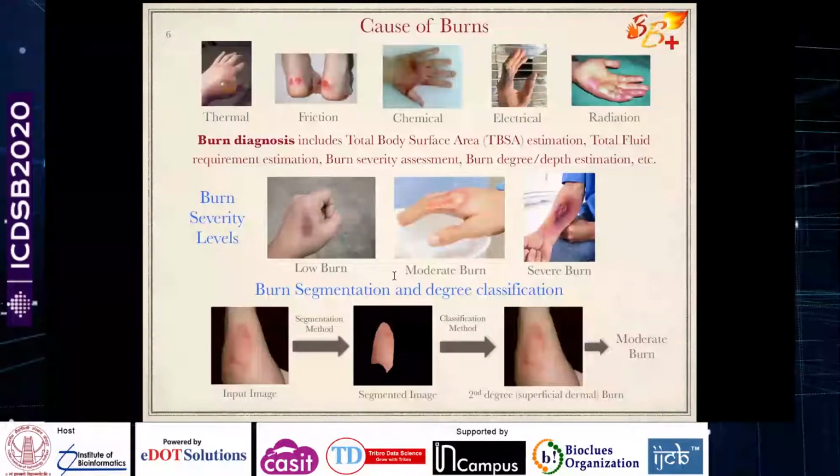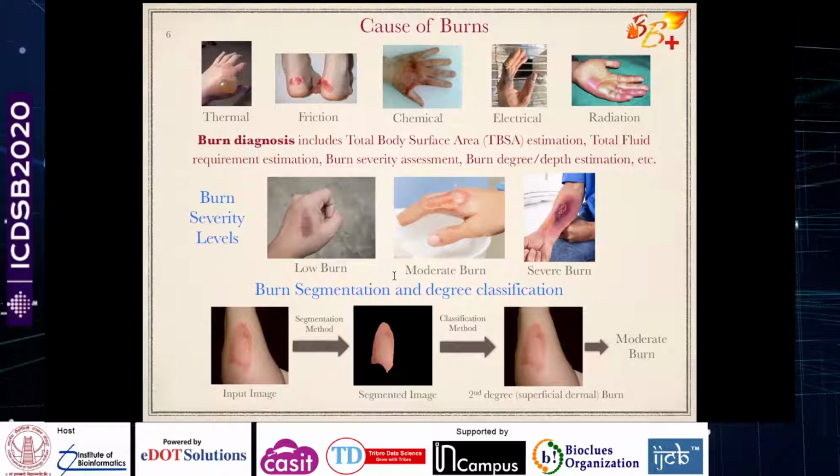These are some different causes of burns. Thermal burns are what we mostly encounter, and they account for a serious number of burn injuries because of fire, hot liquids and so on. Then there are friction burns, chemical burns, electrical burns, and radiation burns as well. The number of cases of radiation and chemical burns is generally less, but people who construct roads sometimes suffer chemical burns. Sportsmen and others sometimes suffer friction burns, and people working with electricity face electrical burns because of shock and other causes.